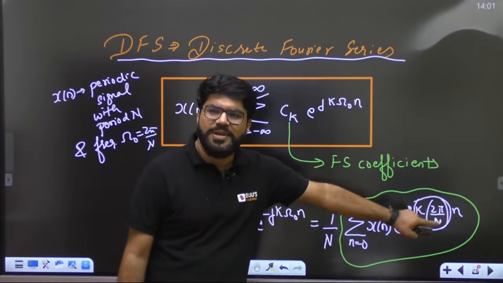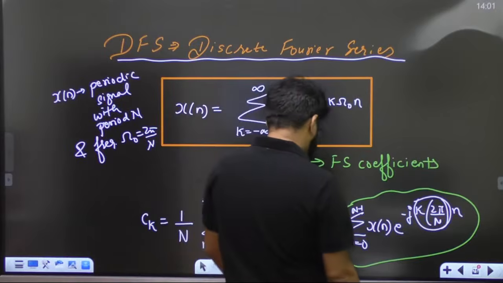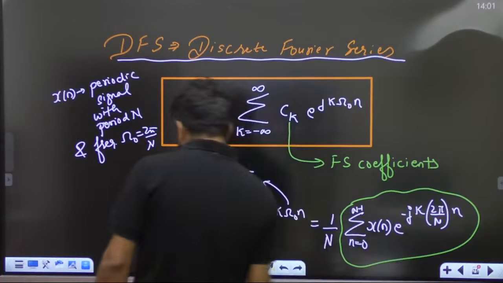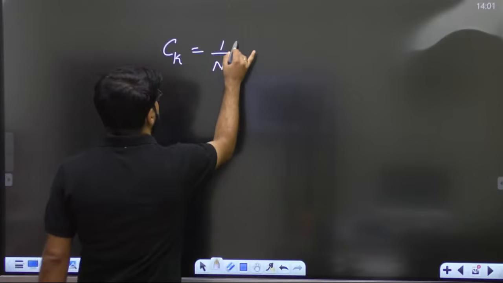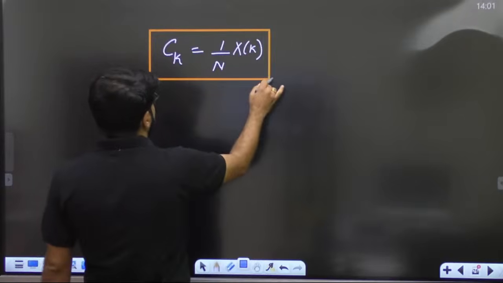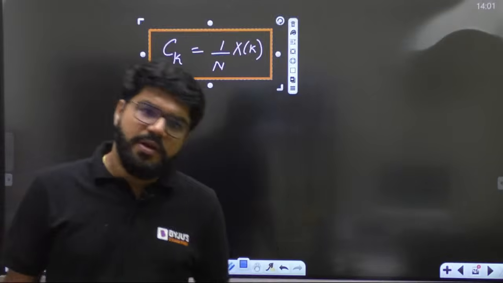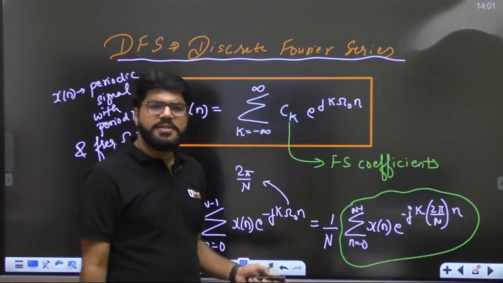This is nothing but the DFT formula. That means c_k is just 1 by N times X[k]. Now if you are comfortable in the calculation of X[k], I told you, to complete the Fourier series of any signal, you need c_k. What is c_k?